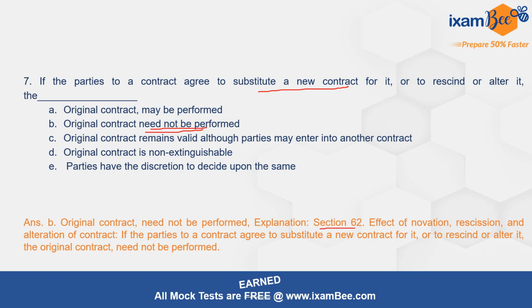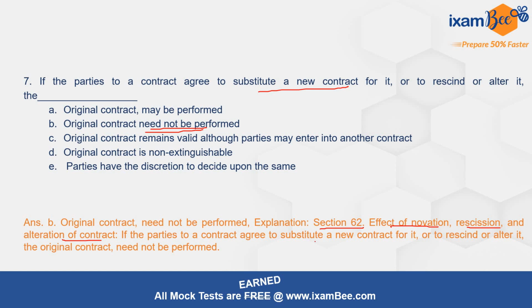Section 62 is talking about what will be the effect of novation, rescission and alteration of a contract. So you need to be aware of all these terms. Novation का क्या मतलब हुआ? जब एक नया contract जो है place में आता है in place of the old one, or if there were parties to the contract that changed. Then rescission क्या हो जाएगा, cancellation या termination of the contract हो जाएगा. Alteration मतलब certain terms or conditions जो है उसमें changes लाएंगे, amend करेंगे. So you need to be clear of these concepts or terms also.